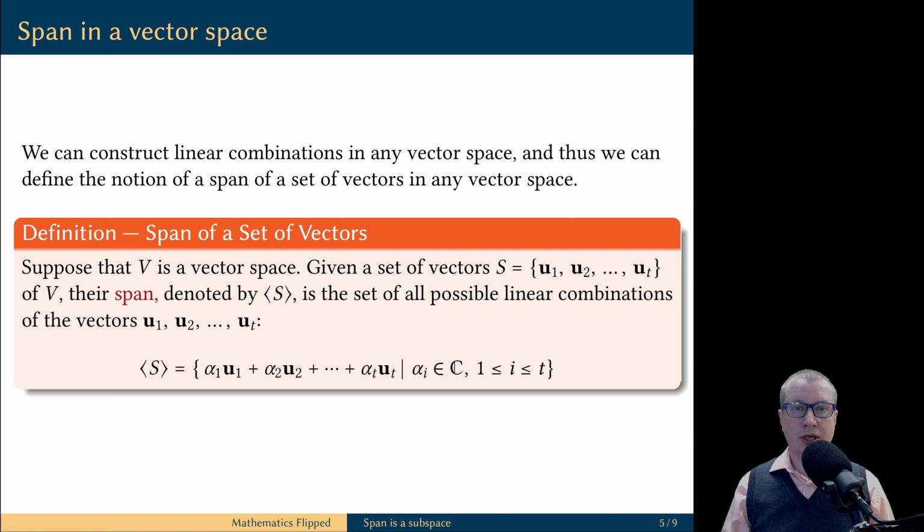Now that we know how to form and compute linear combinations in an arbitrary vector space, we can define the notion of a span of a set of vectors. Suppose we have a vector space V, and we take a set of vectors in this vector space. Then their span is the set of all possible linear combinations of these vectors. The vectors are fixed, but the scalars are allowed to take any possible values.